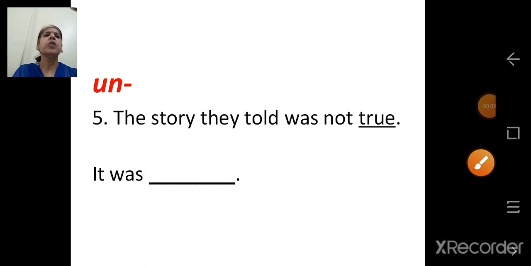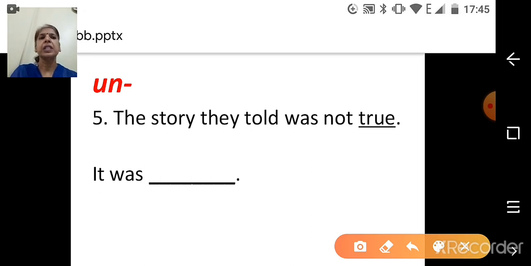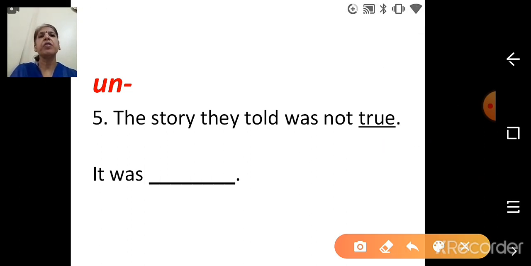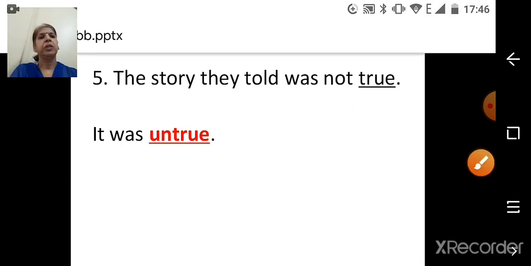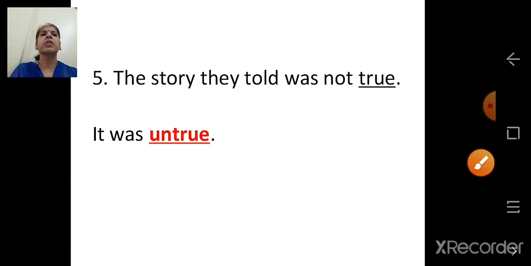The story they told was not true. It was dash. Which word is underlined? True. And what do we have to add? We have to add un. It is given as un, hyphen, dash. So we have to add true to it. Un plus true will become untrue. The story they told was not true. It was untrue.